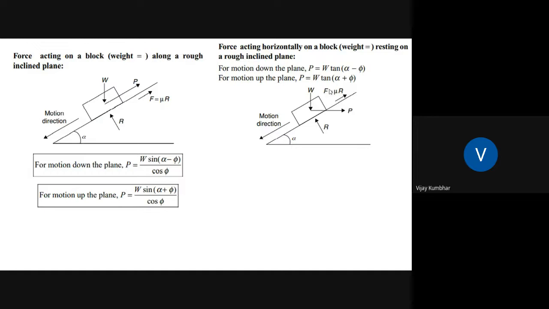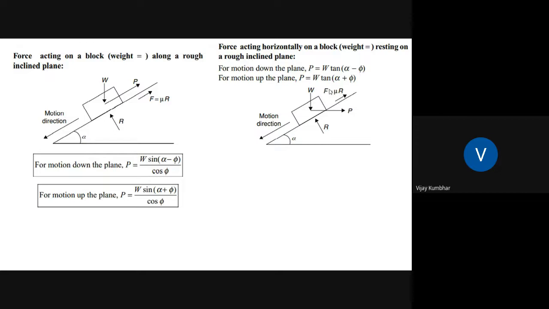Again, force acting on a block along the rough inclined plane. If you see this block, you can observe the direction of motion. For motion down the plane, P is equal to W sin alpha minus phi divided by cos phi, and for motion up the plane, P is equal to W sin alpha plus phi divided by cos phi.